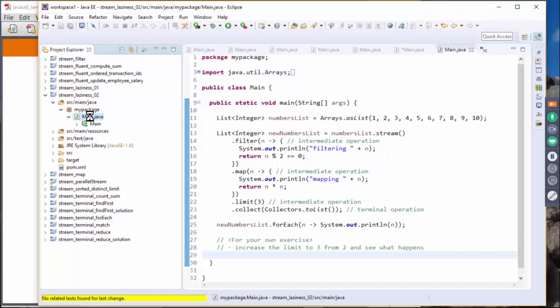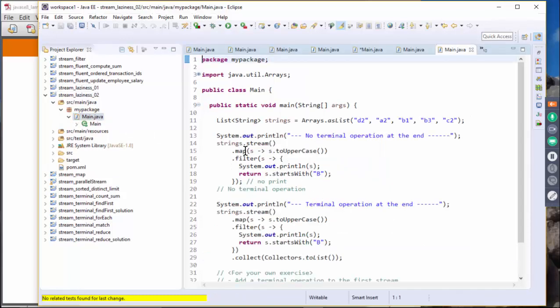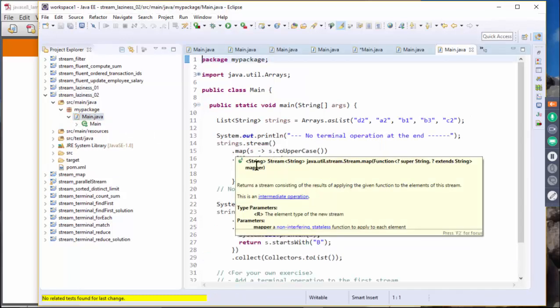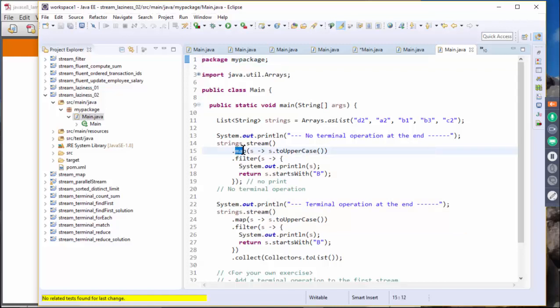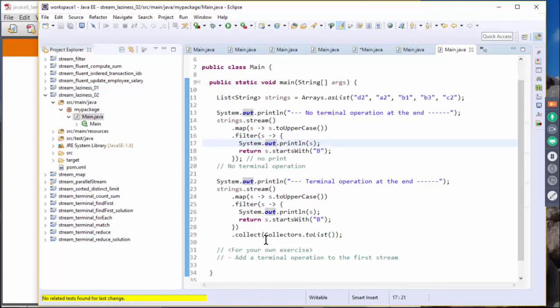We're gonna actually see whether... So here, this is a case where we do not have terminal operations, just a map and a filter, and the filter has the println statement, right? So when we run this, you're not going to see any println statement. Now at the end here we have a collect. This is the terminal operation. So here we're going to actually see the println statement. Okay, so let's run this.